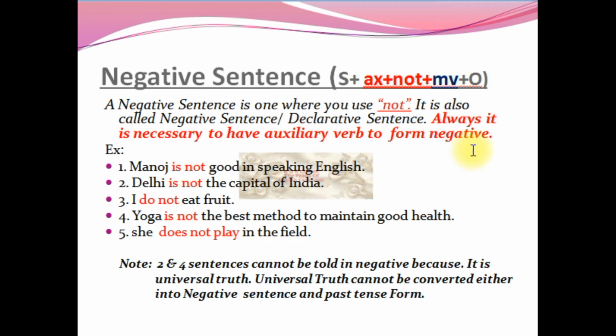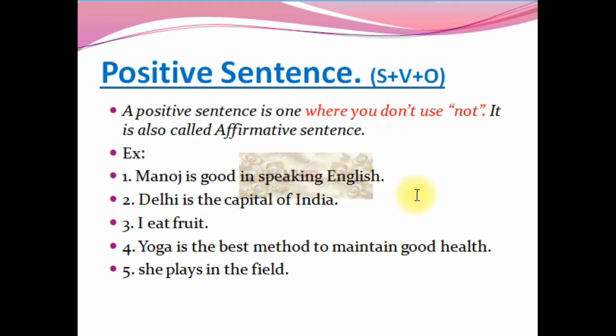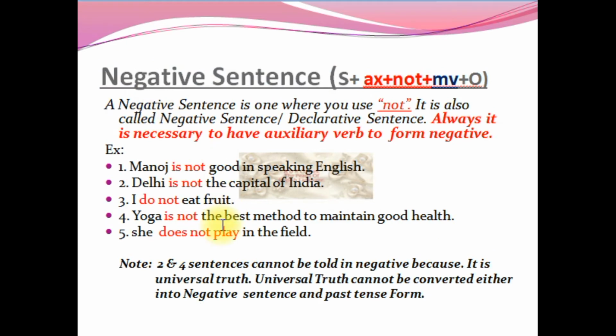Okay, the same examples as you can see in the positive sentences, I have taken into negative sentences. Manoj is not good in speaking English. What is the statement telling? He doesn't know how to speak in a proper way. But the positive sentence, Manoj is good in speaking English, is a simple statement, meaning Manoj knows how to speak in a proper way. Then, Manoj is not good means he doesn't know how to speak English properly. So the same sentence, when you use not, gives an altogether different meaning, and this pattern is called a negative sentence.